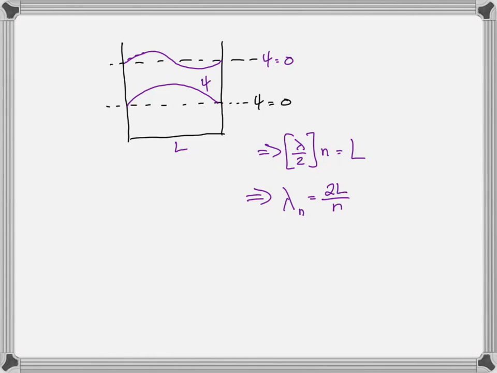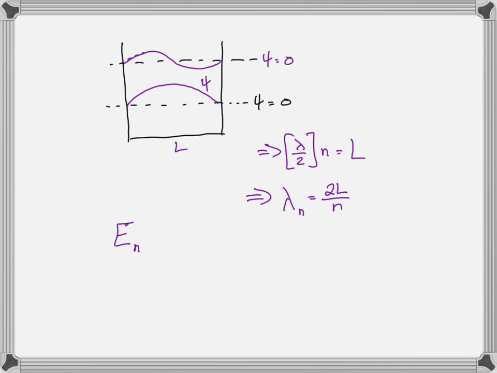Simply, again, just because we know that it's confined to the box, the wave function must be 0 outside of the box. And because it's 0 outside of the box, it must be 0 at the walls. And so if it's 0 at the walls, it must fit an integer number of half wavelengths between the walls. And so then we can go ahead and say, okay, but we also know that the energy of the allowed